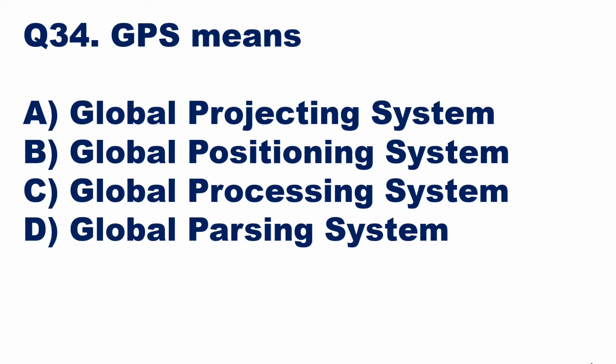GPS means, okay, it is a very common word today whenever we study mobile communication systems. GPS means global positioning system. It is a receiver which receives signals from satellites meant for the GPS system. Four signals from four satellites at a particular given time will give you the position of that receiver on Earth in terms of latitude and longitude. So it is global positioning system, and option B is the right answer here.